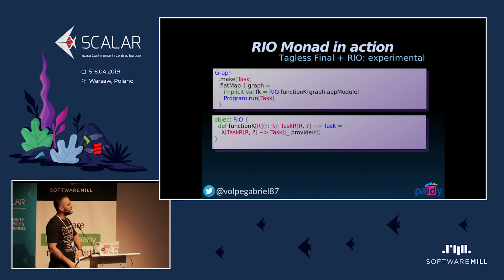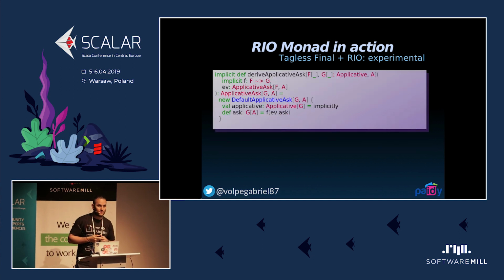And if you paid attention to the way I define the applicative ask instances, it uses F for the reader effect, but also F for the effects that we're going to be running in the application. And normally these two should be different. The first one should be an effect able to carry some context, whereas the other one should be a total effect with no ability to carry any context. So I got around that by defining this natural transformation from Rio or task R to task by calling provide from Zio. By having this implicit natural transformation, I can derive an applicative ask instance for task.